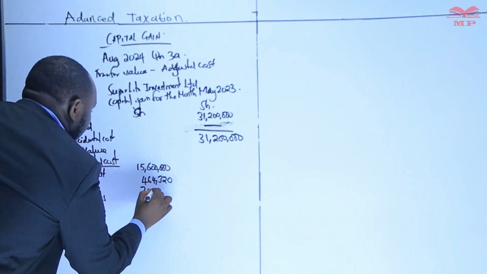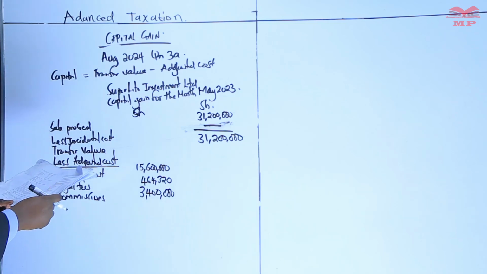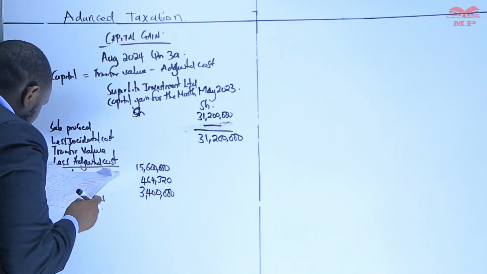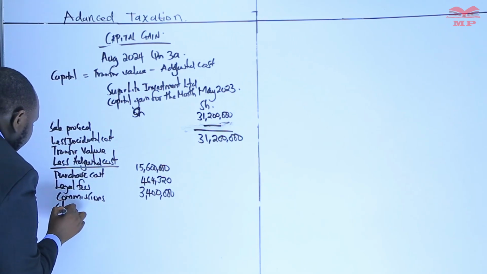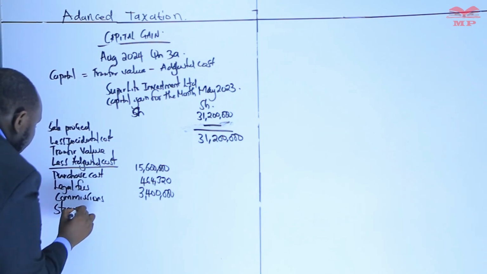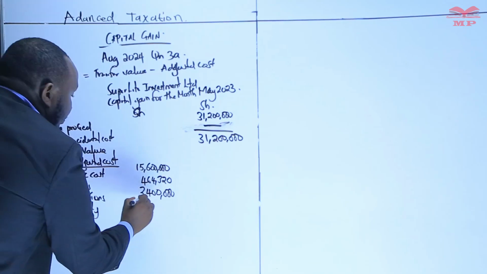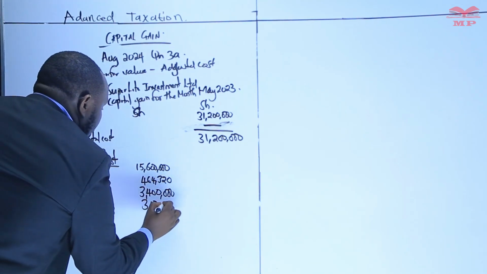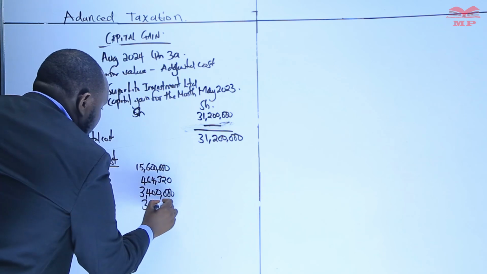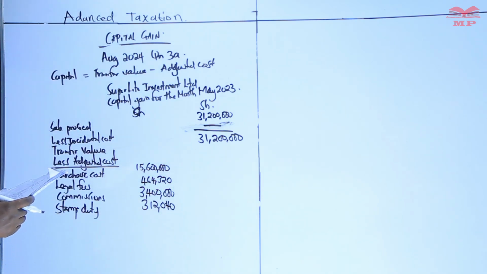That should be 3.4 million for the commissions. The next should be stamp duty, a figure of 312,040 for the stamp duty.